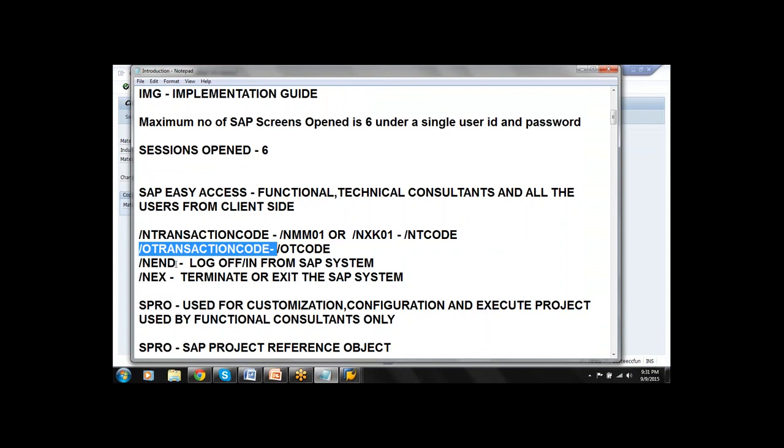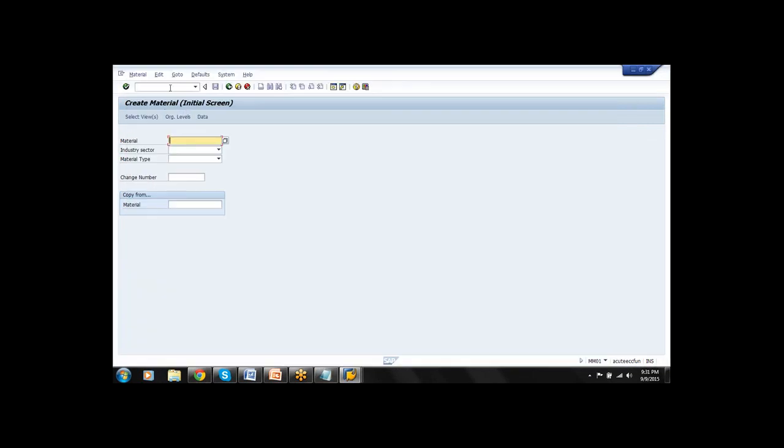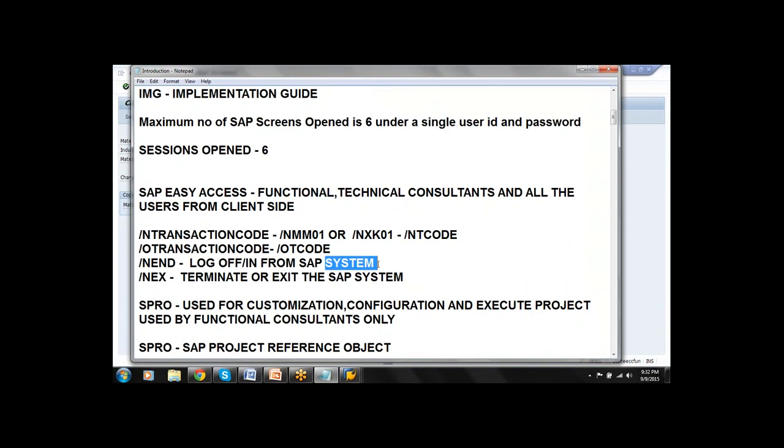Fine, sir. Next is /n END to log off the SAP system. /n END, if you press enter, the system will ask, do you want to log off or not? If you click on No, you stay in the screen. If you click on Yes, it will terminate the screen. So /n END is to log off the SAP system.